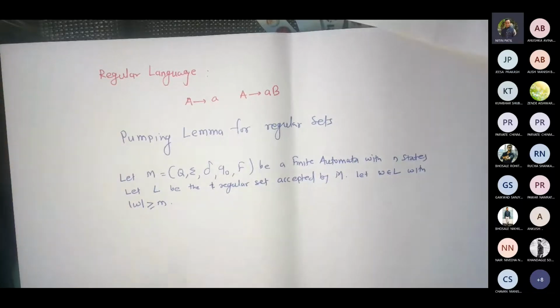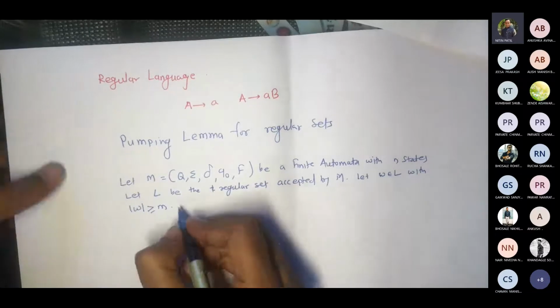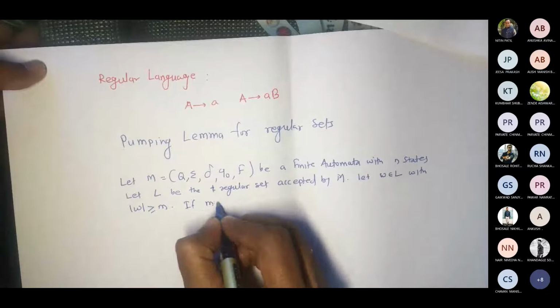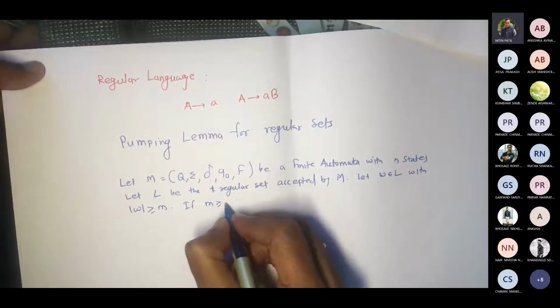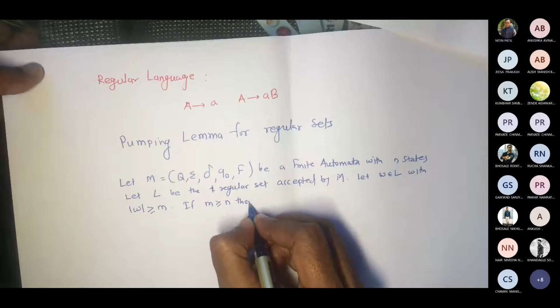So there would be some m. It is going to definitely have some length. This m we don't care whether it is 0 or something else. It could be anything. Now I'm putting some constraints. If m is greater than or equal to n, then